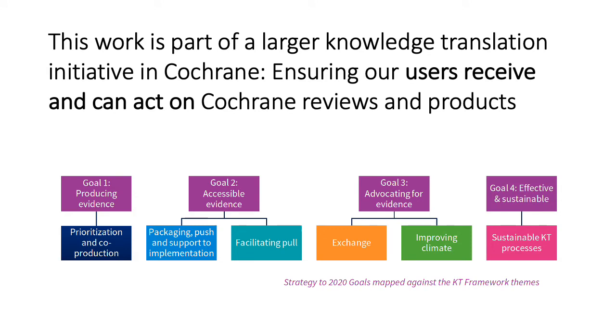The dissemination checklist is part of a larger knowledge translation initiative in Cochrane. In our Cochrane strategy, it is placed under the packaging, push, and support implementation. It is a key strategy under our goal of making our evidence accessible.